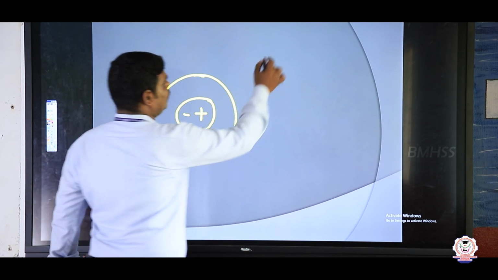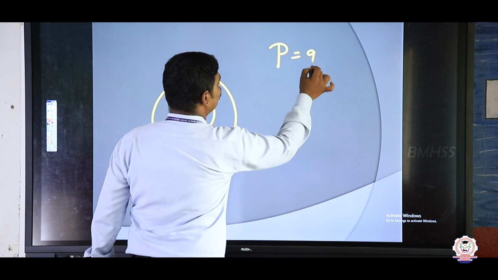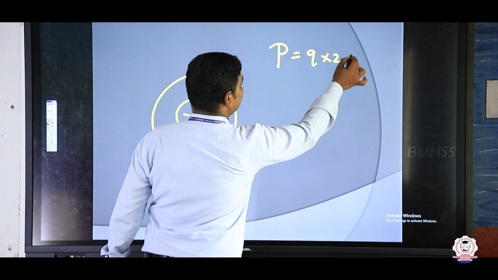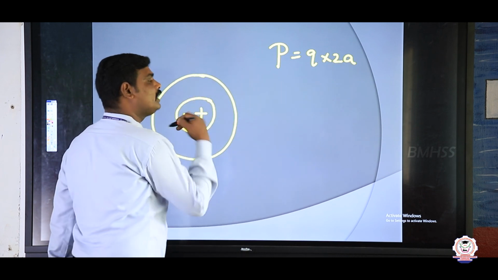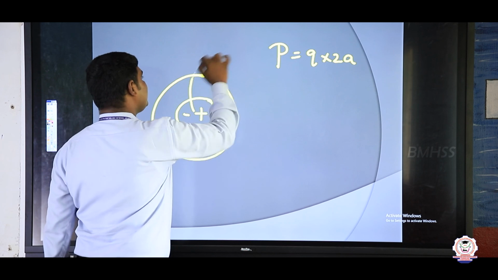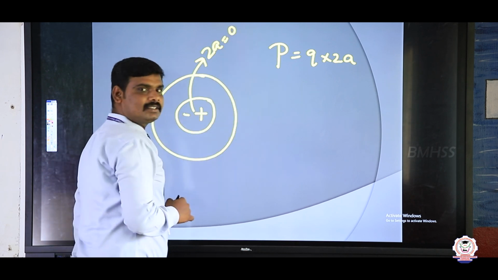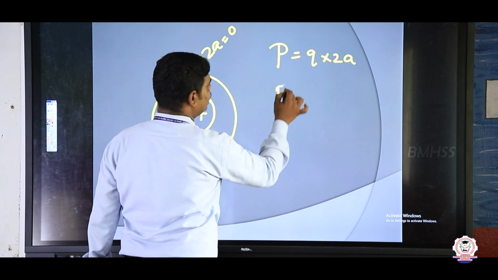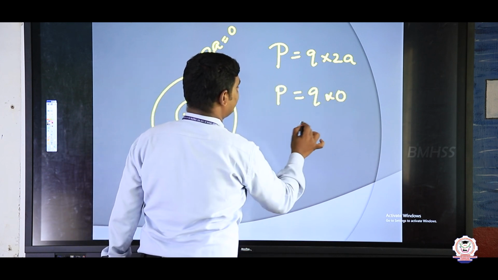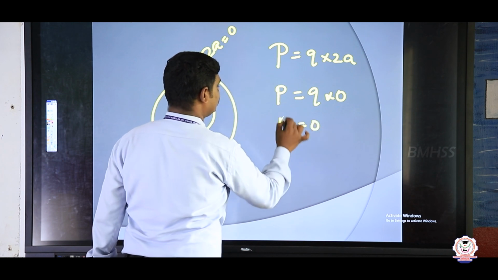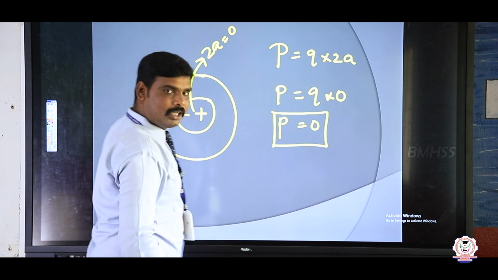So we know the dipole moment: P is equal to Q into 2A. Here there is no distance, so 2A is equal to 0. Am I right? So P is equal to Q into 0, which is equal to 0. So there is no dipole moment in non-polar molecules.